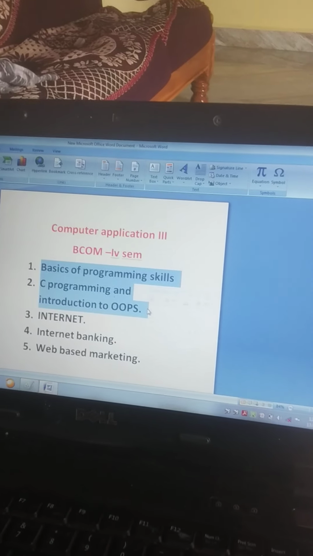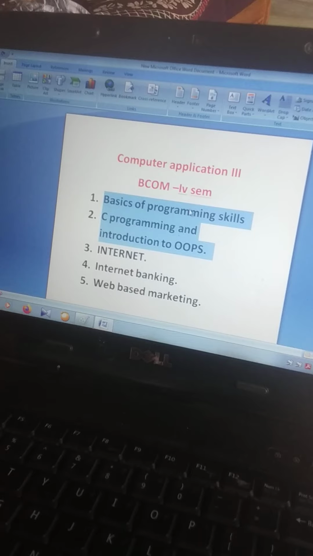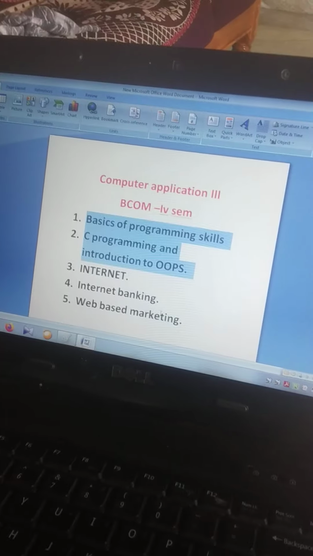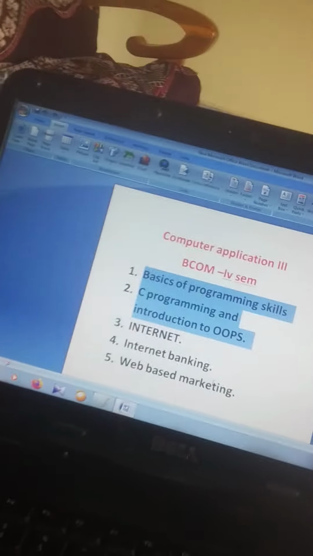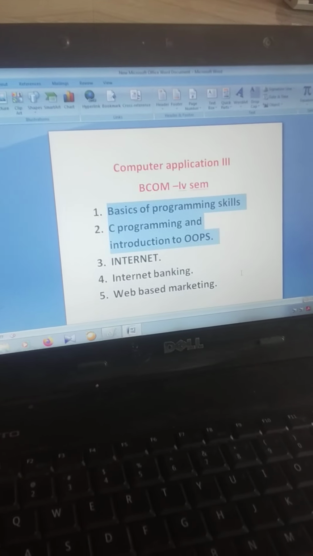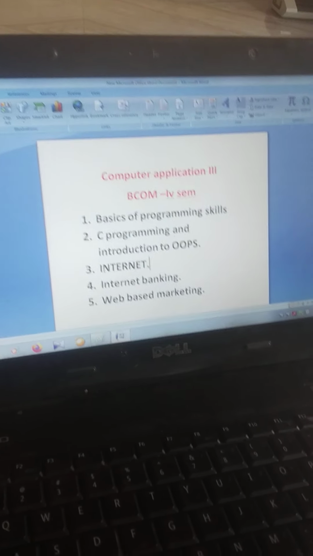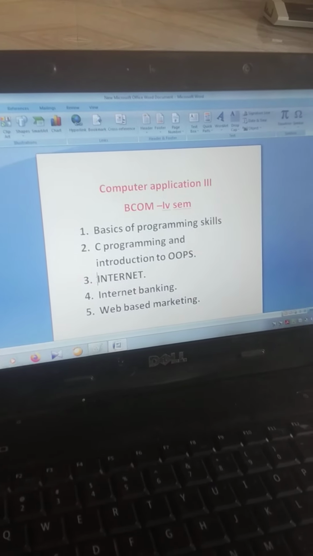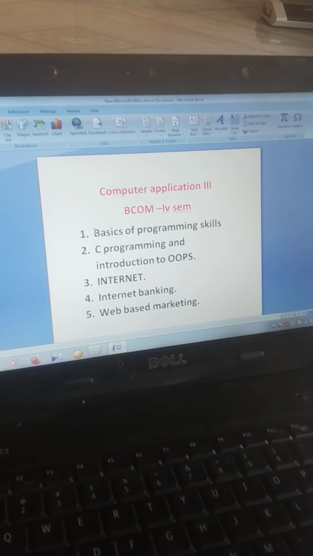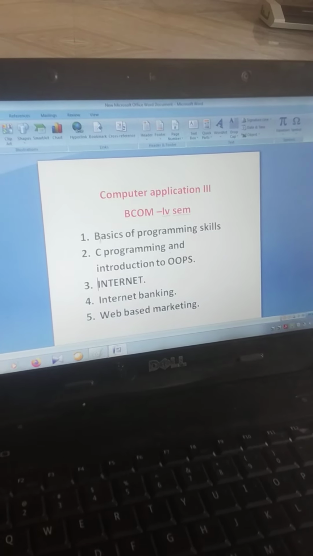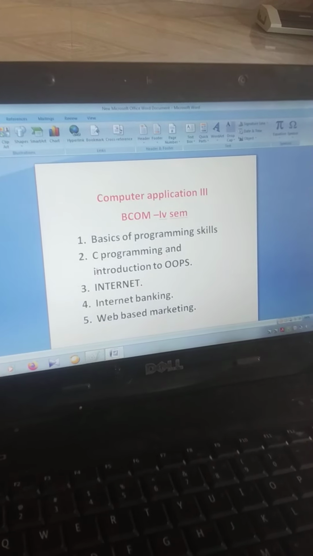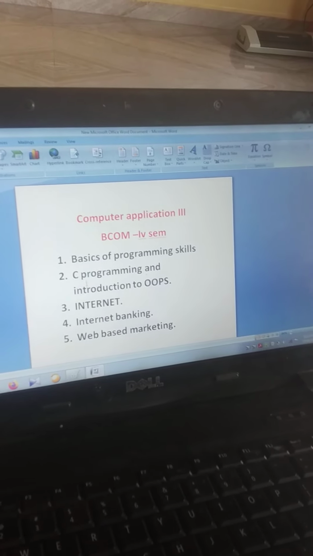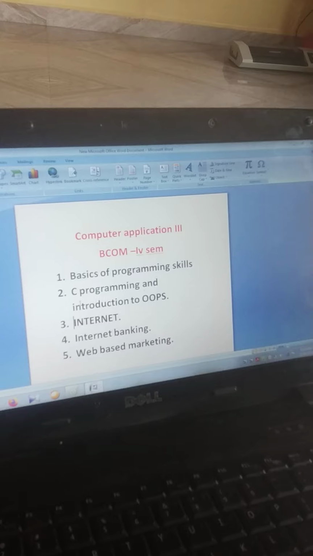Next one is our third chapter, internet and internet banking and web based marketing. These three chapters are theoretical. Theoretical means there are a lot of theories you need to write. There is nothing like programs you need to write in these three chapters. But from the above two chapters, the question paper may ask some programs, like writing C programs, algorithms and flowcharts.